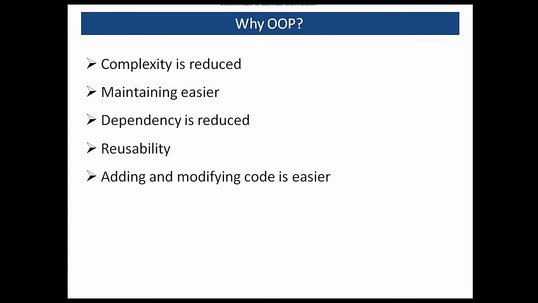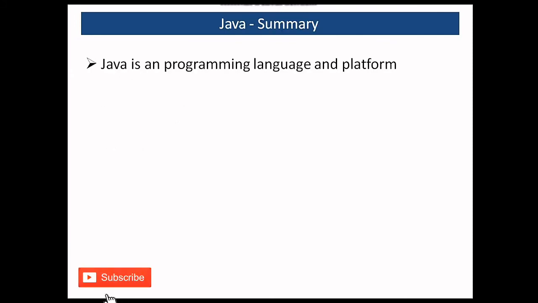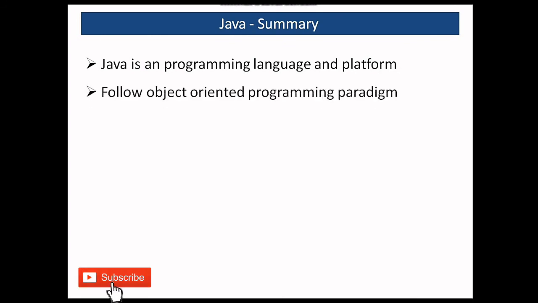So guys, I hope you understood the basic concepts that are associated with Java and what is Java. Let's summarize it once. Java is a programming language since it is a set of instructions, and a platform since it has everything you need to run the code. Then Java follows the object-oriented programming concept to achieve modularity and reusability, and the complexity is reduced.